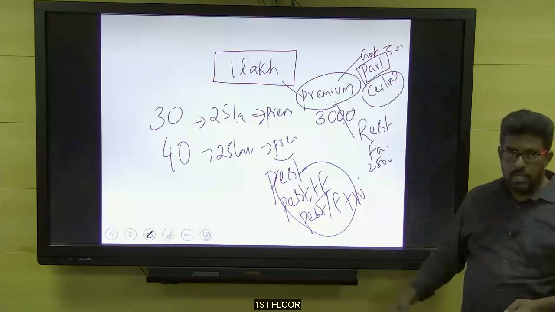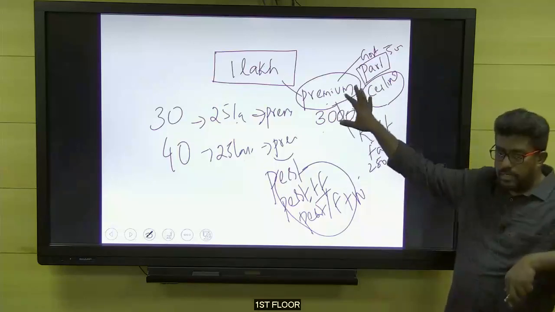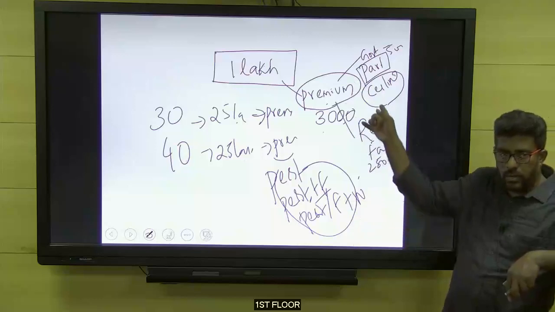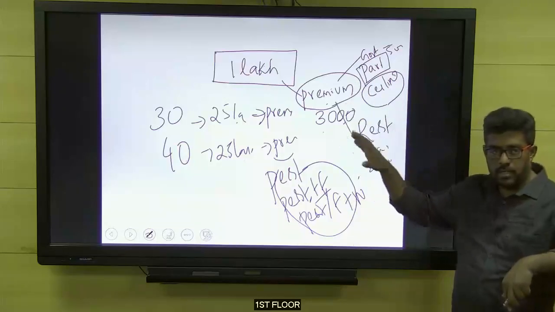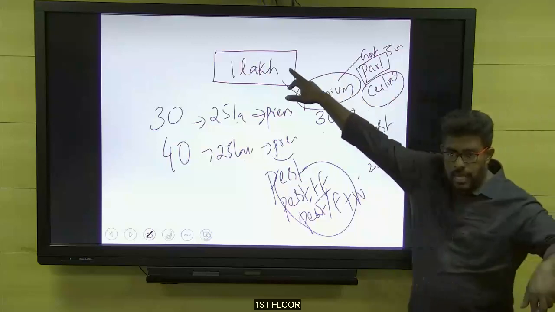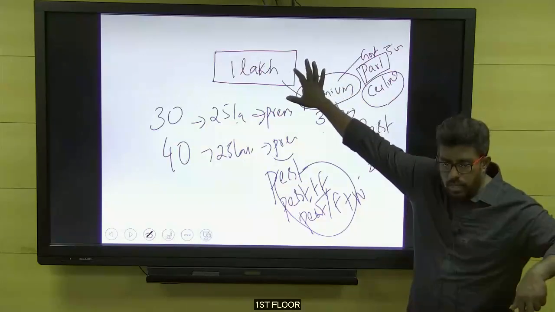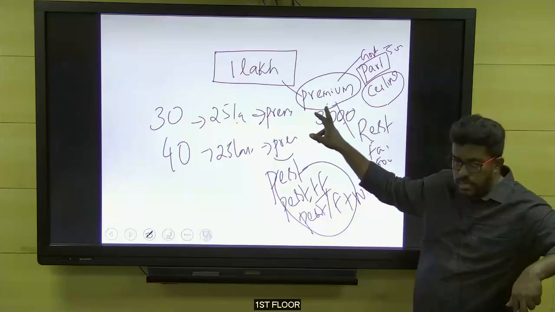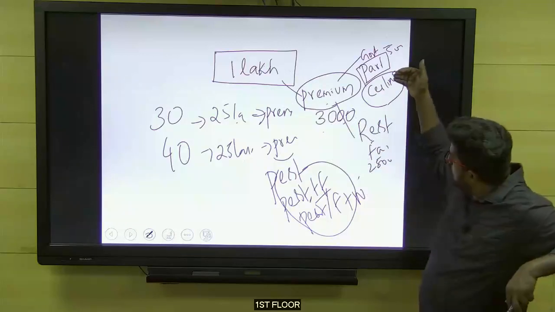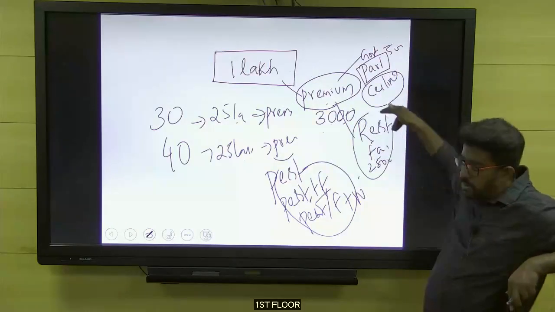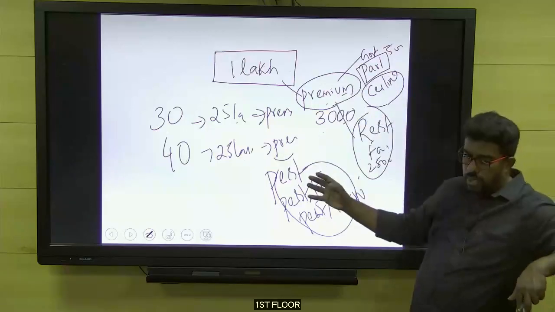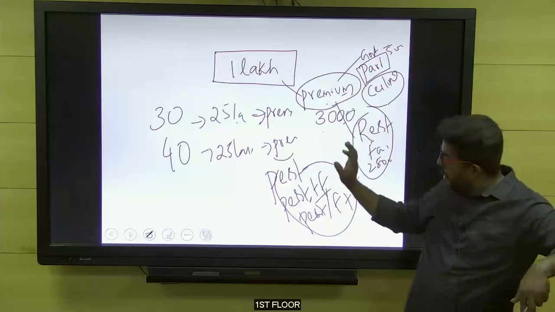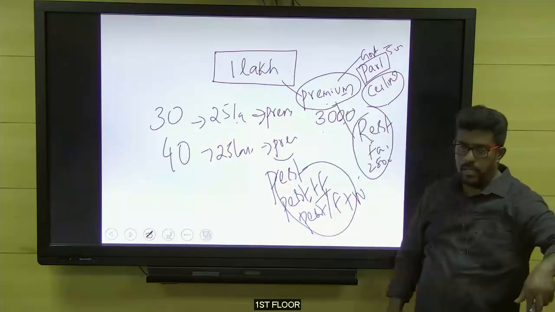Now understand the same picture. Before that, think about this for 10 seconds. Just try to load this picture in your mind. You need not write it, because next time I'm going to reverse all the things. Just have the picture. This is my land. The crop I am growing is worth 1 lakh rupees. The premium charged by the company is 3,000. Government will provide some support, and the rest of the amount the farmer has to pay, because the premium amount is based on the risk involved. Higher the risk, higher the premium. Lower the risk coverage, lower the premium. That is the normal logic.